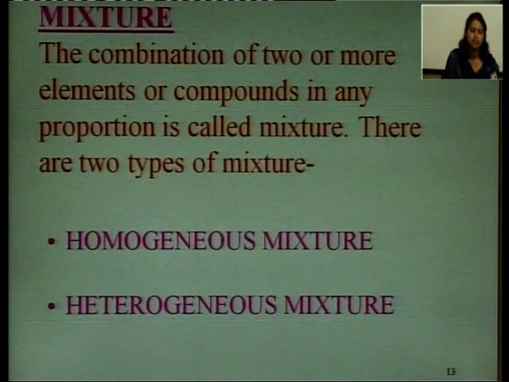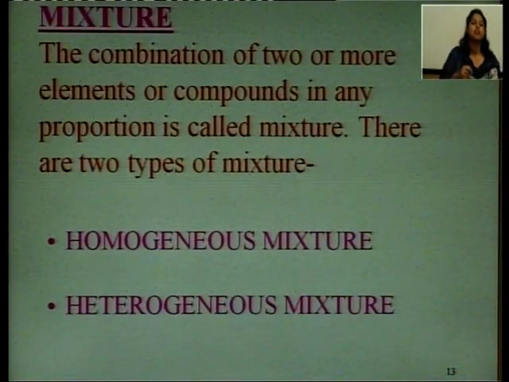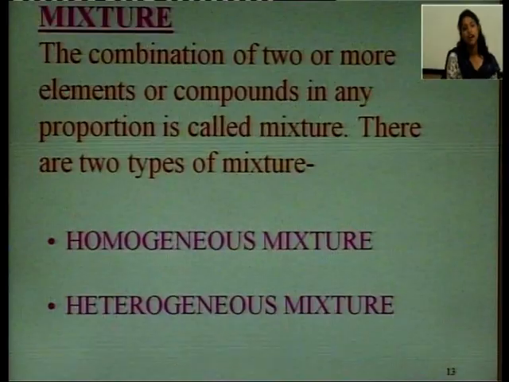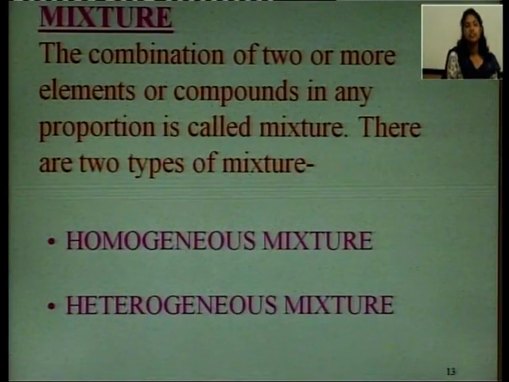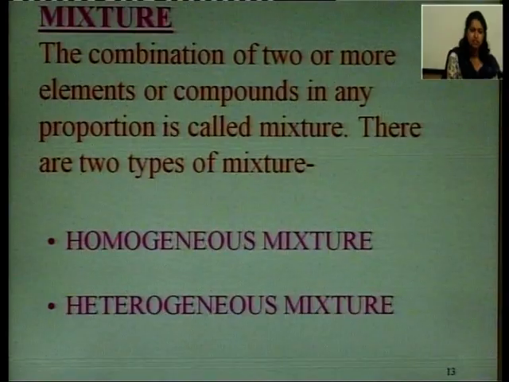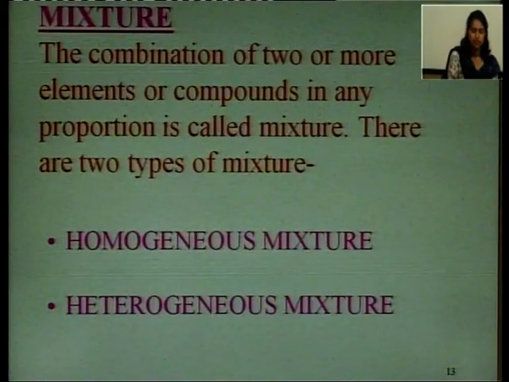Homo means same and hetero means different. Homogeneous mixtures have uniform composition throughout and the components are present in one phase. While in the case of heterogeneous mixtures, the components which are combining are present in different phases. Basically, the homogeneous mixtures are solutions.